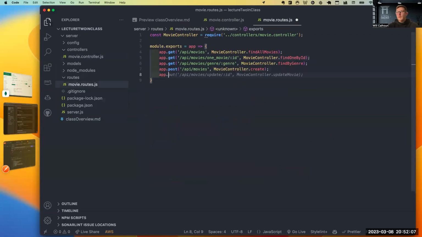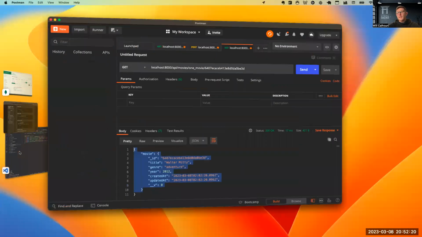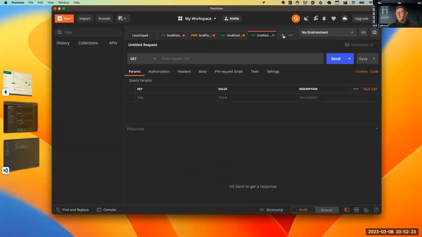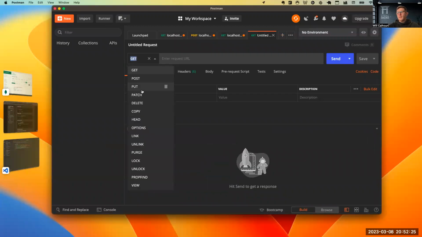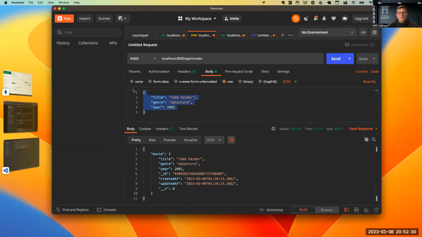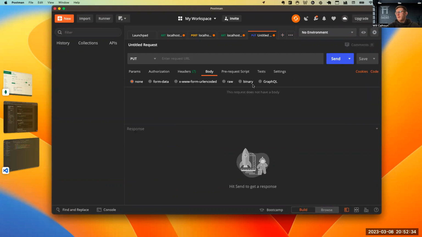Cool. So let's go. We need to create first my route. So I'm going to say app.put API/movies/update/ID. Perfect. I'm going to go into movie controllers and get updated movie. That works great. So now what I need to do is go into Postman. I'm going to create a new one. This is going to be a dot put. I'm going to go into my body, my raw, JSON. Perfect.